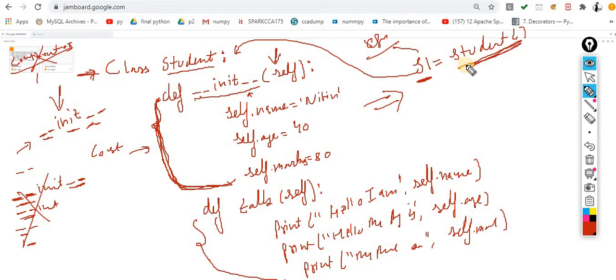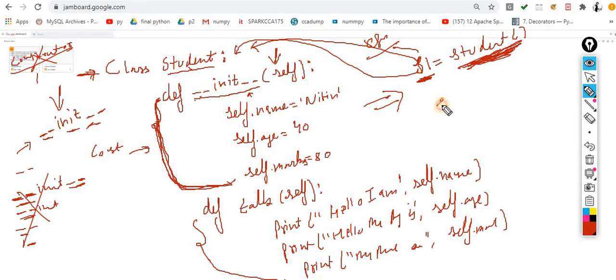So when I make an object of this Student class, listen carefully, this s1 becomes a key, the key of your almirah, which is referring to this Student class. Now if you want to process anything from this class, you are supposed to process it with the help of s1.